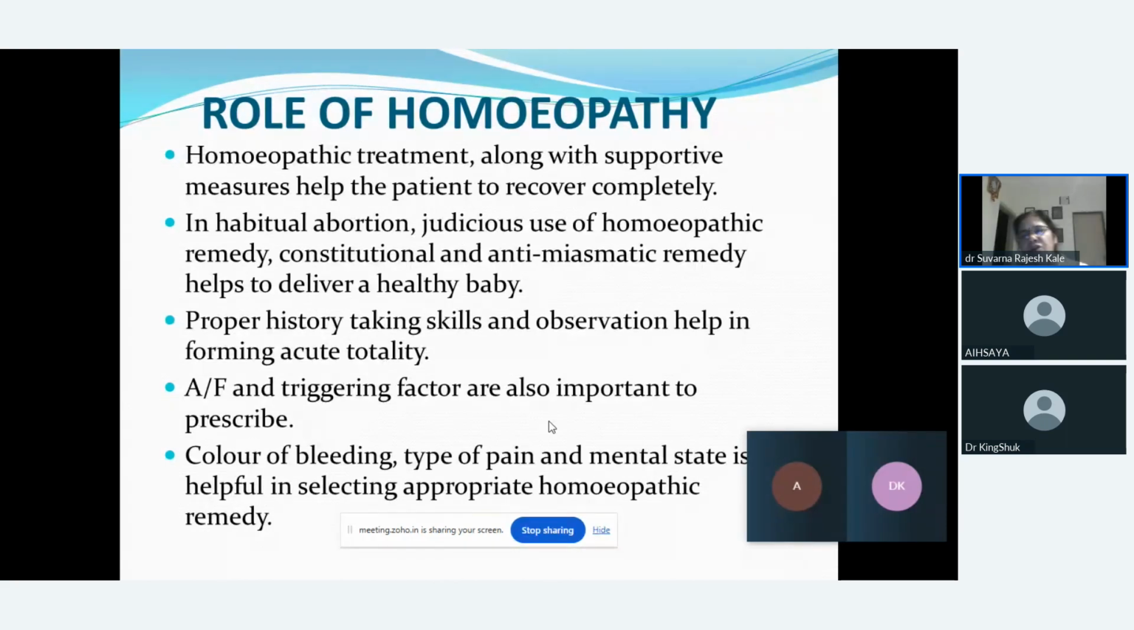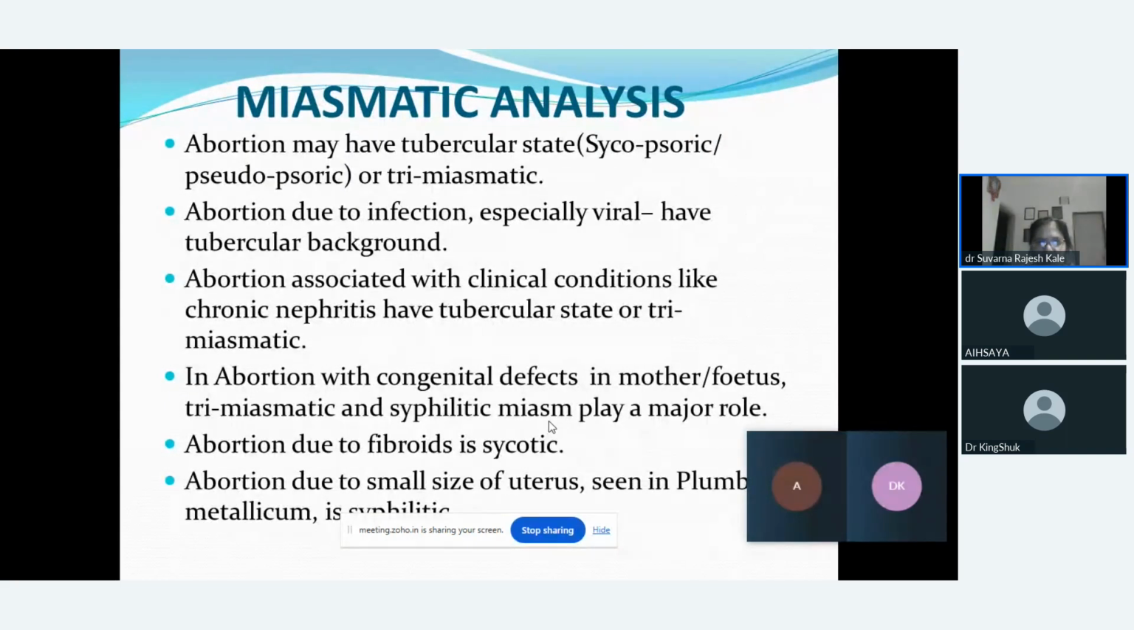So in order to give a homeopathic remedy, proper history taking skill should be there. Observation helps in forming an acute totality. We should find out the elements from the triggering factor in the female, and then prescribe a remedy. Prescription can be based on the color of the bleeding, type of pain, and mental state of the female to select the appropriate homeopathic remedy.